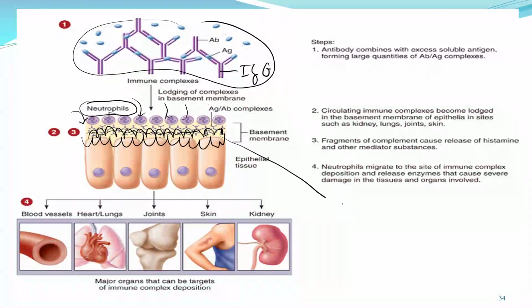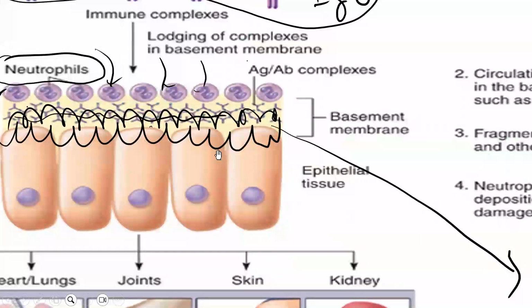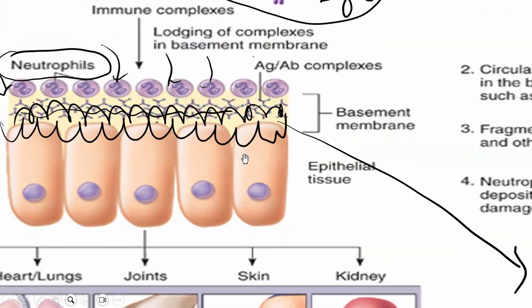That's the reason why it is called autoimmune disease. This immune system is actually killing our own cell. Okay, so autoimmune disease.